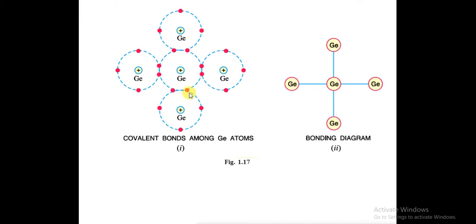So actually there are 4 electrons in the valence band. Each germanium atom has 4 electrons, and now they are sharing and forming the covalent bond. Sharing and forming the covalent bond here also. The bonding diagram looks like this.